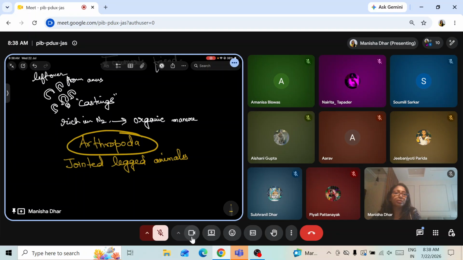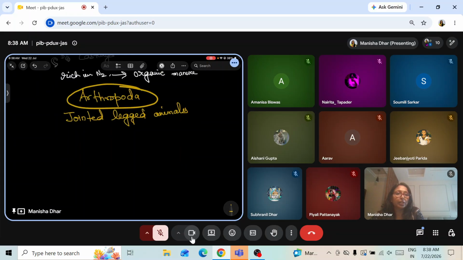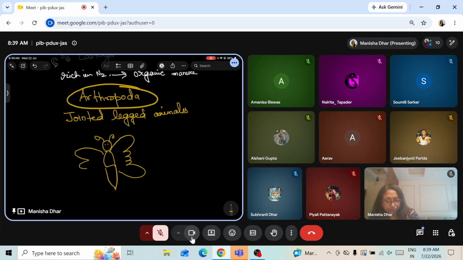I'll just try to draw a very simple worm with a basic head, thorax, abdomen. Okay. Antenna. Okay, a very simple one.